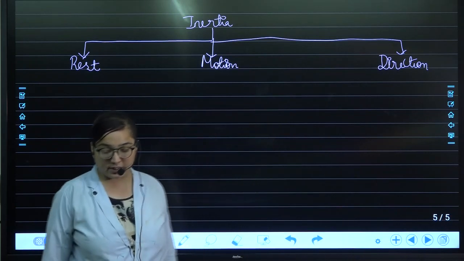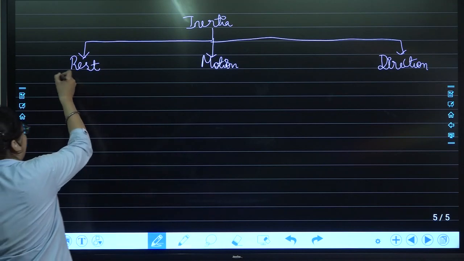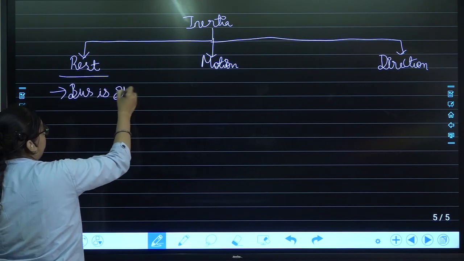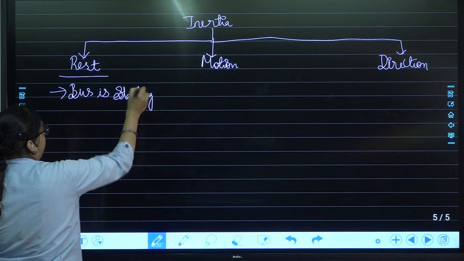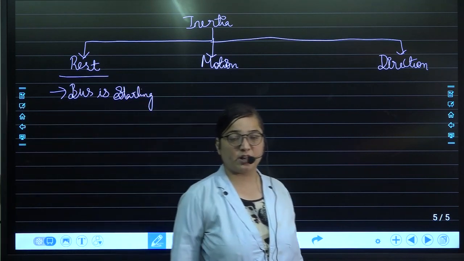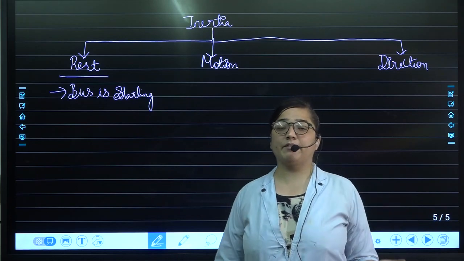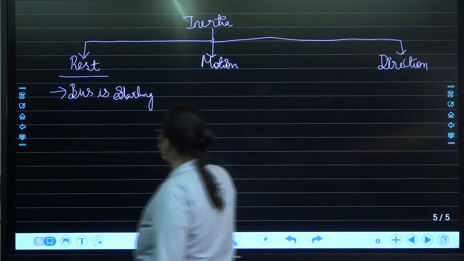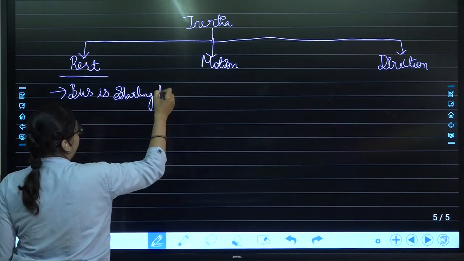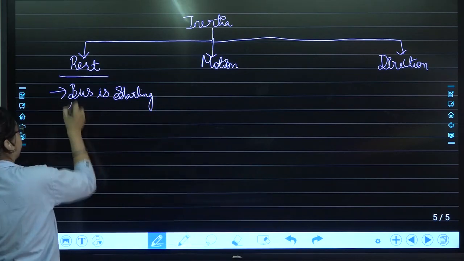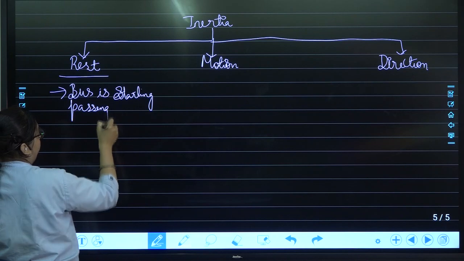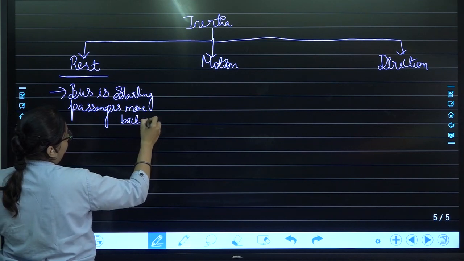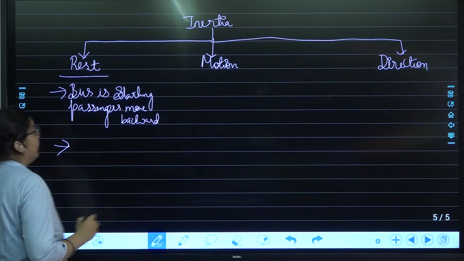Coming to the inertia of rest, there are various examples of it. For example, whenever the bus is starting, the passengers are at rest, and when the bus starts at once, the person will lean backward. What is the reason the passengers will move backward? Okay, next,